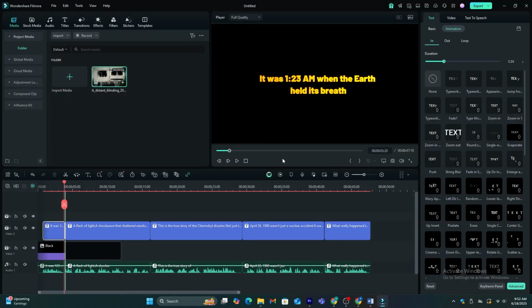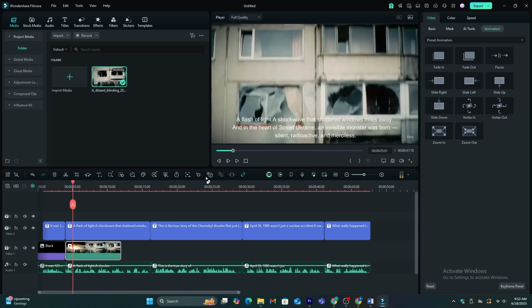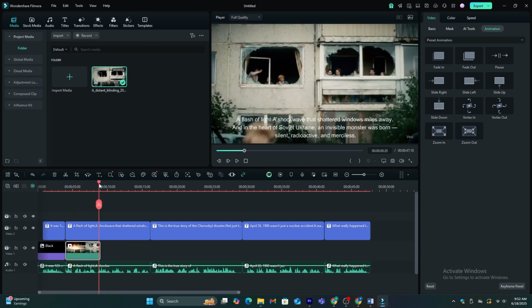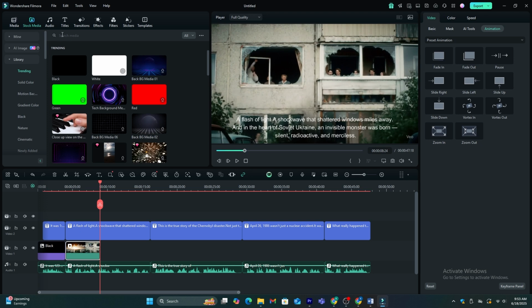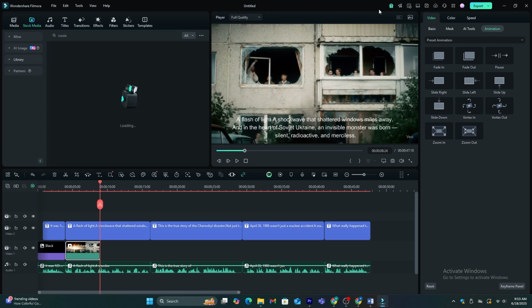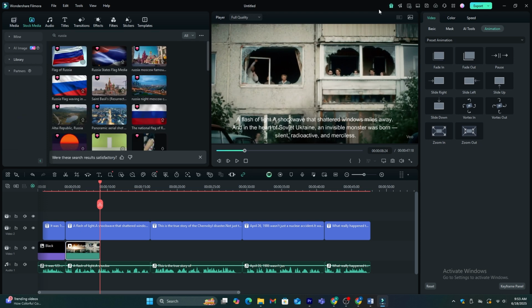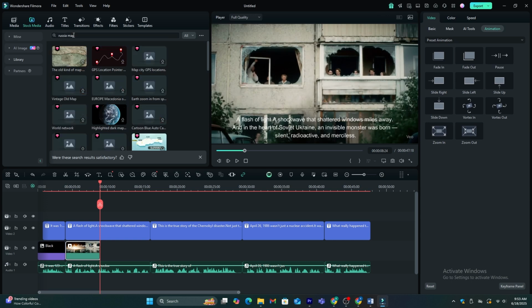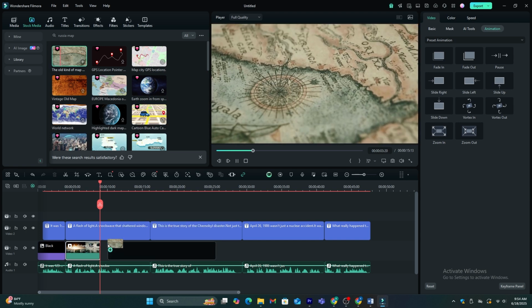This tool has a cool feature which you can use to find any copyright-free stock videos. You just need to go to this stock media and search for the video you want. In this case, I'm just going to search Russia. Now, we have all the relevant video clips for this keyword. I would prefer to have a video clip of a map of Russia. I think this would be good, so let's add it here.